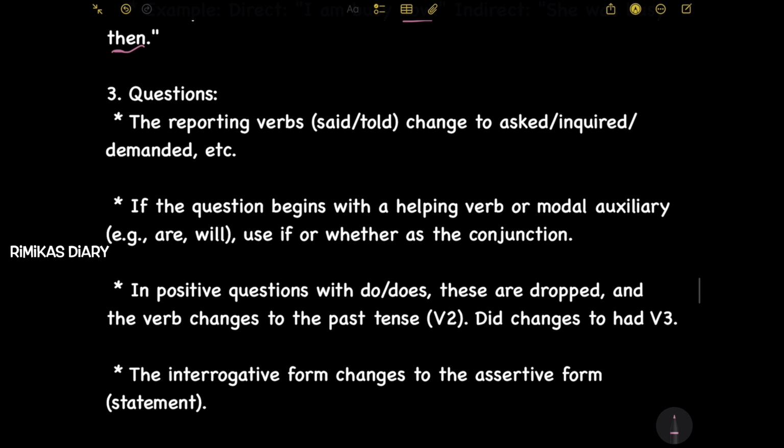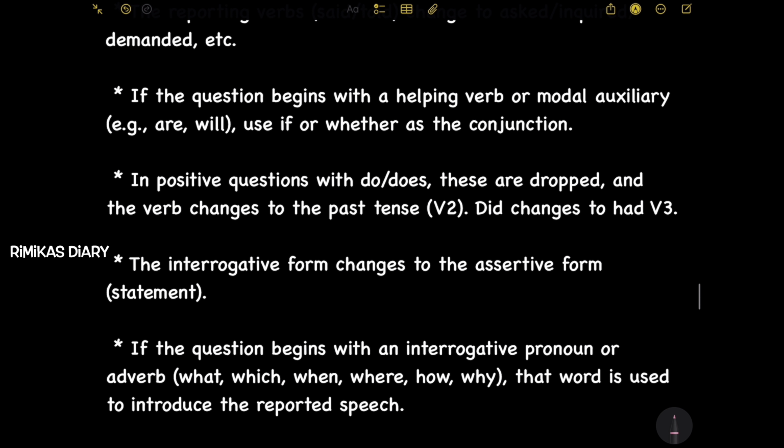Next, questions. The reporting verbs said or told change to asked, inquired, or demanded, etc. If the question begins with a helping verb or modal auxiliary, example are will, use if or whether as the conjunction. In positive questions with do or does, these are dropped and the verb changes to the past tense V2.